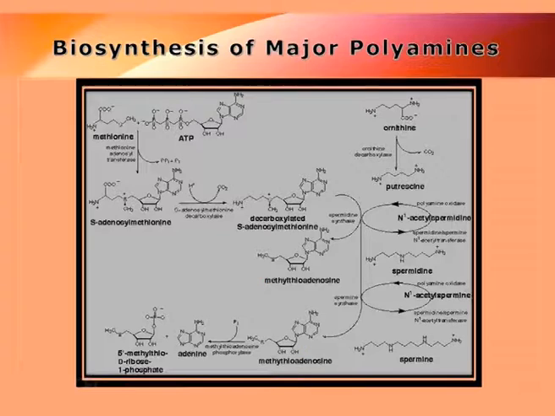Now, the biosynthesis of polyamine is again very unique. It can start with a common amino acid like methionine or ornithine. Ornithine is converted to a very common putrescine. Putrescine is converted to spermidine, and spermidine will produce spermine. But this particular production of spermidine from putrescine will involve adenosyl methionine.